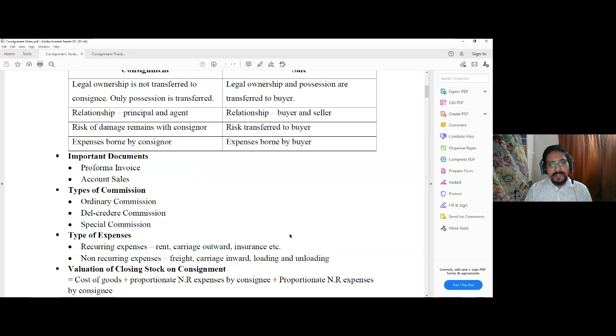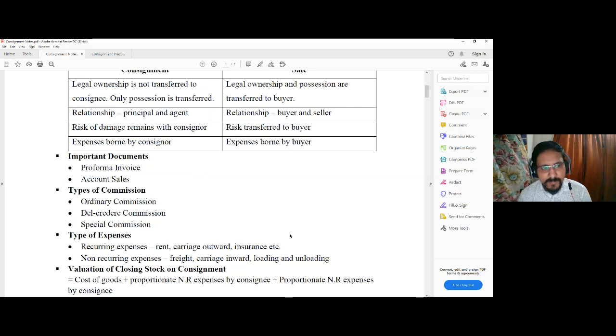There may be a certain additional commission which will act as a means of promotion, which will induce the consignee to sell more, called the special commission. So these special commissions may be a share in the profits of the organization for this selling arrangement, that is, the consignment profit.